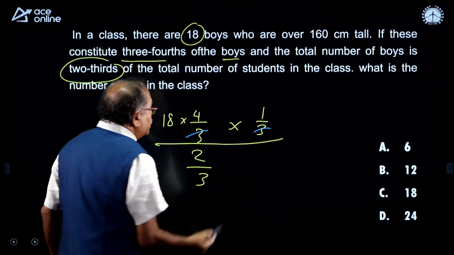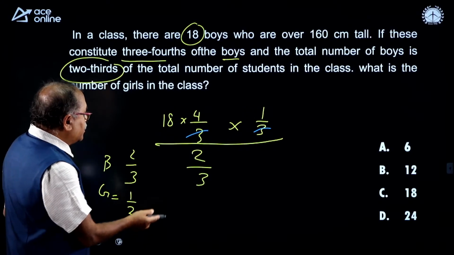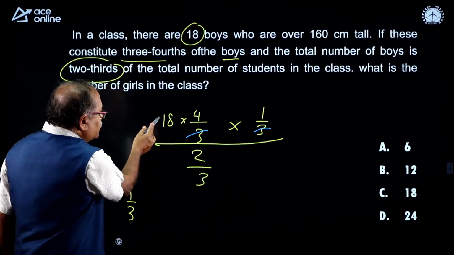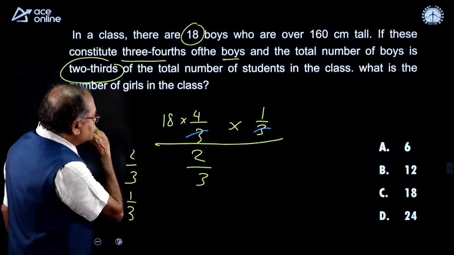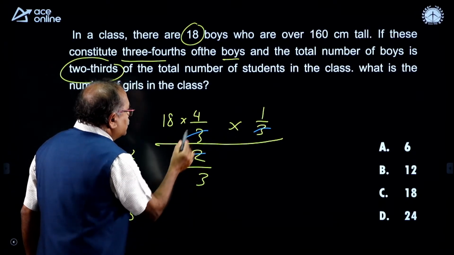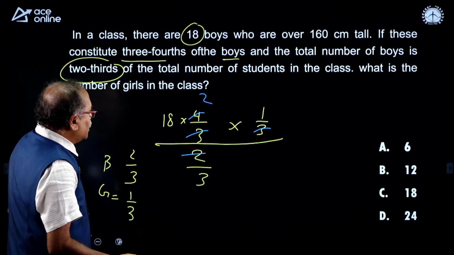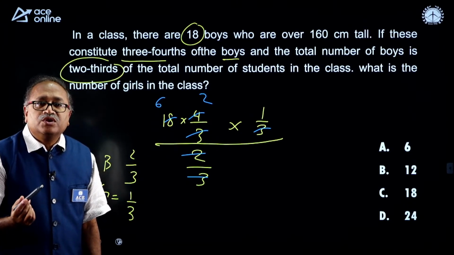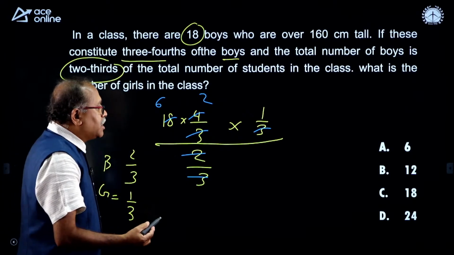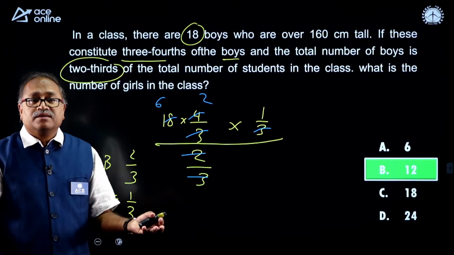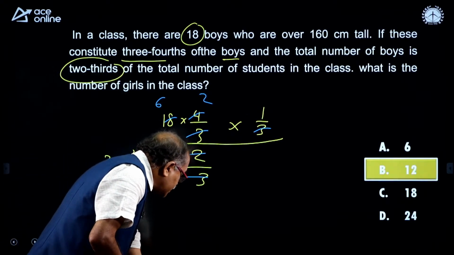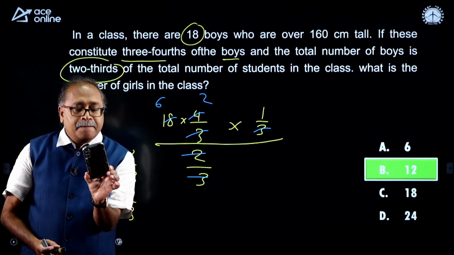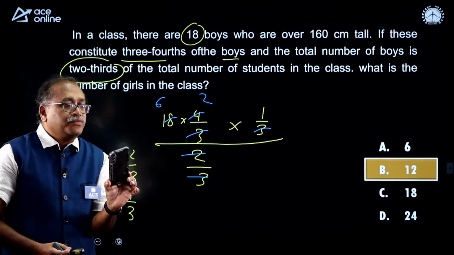As 3 gets cancelled over here, and the 3 comes in this one, how many times will it get cancelled? Now, this gets cancelled 2 times over here, and this gets cancelled 6 times over here. So, 6 into 2, 12. So, my answer should be option B. Anyone answer the question? Wow, wonderful Chenna Reddy sir, wonderful Anusha, beautiful.